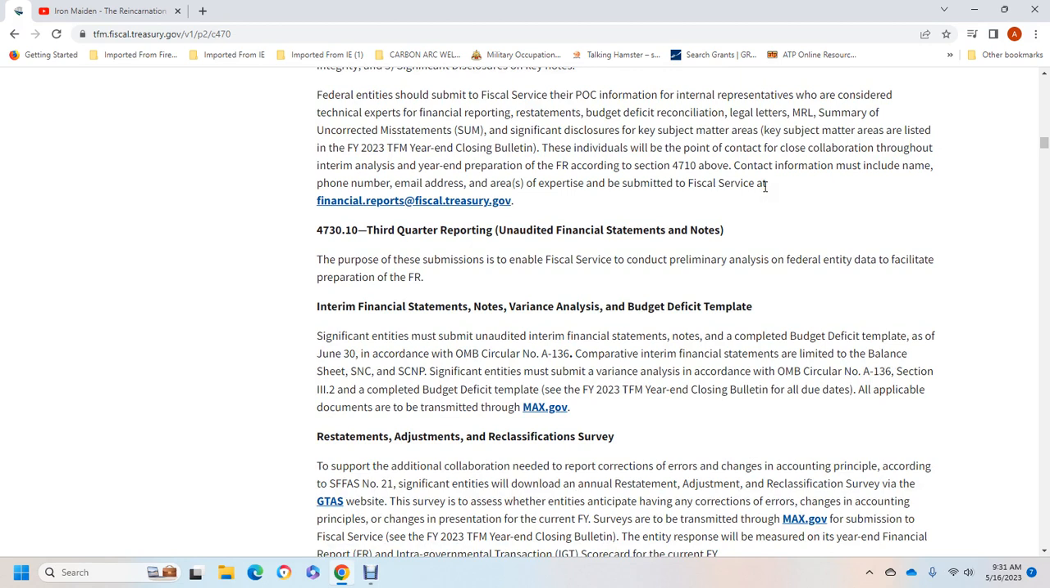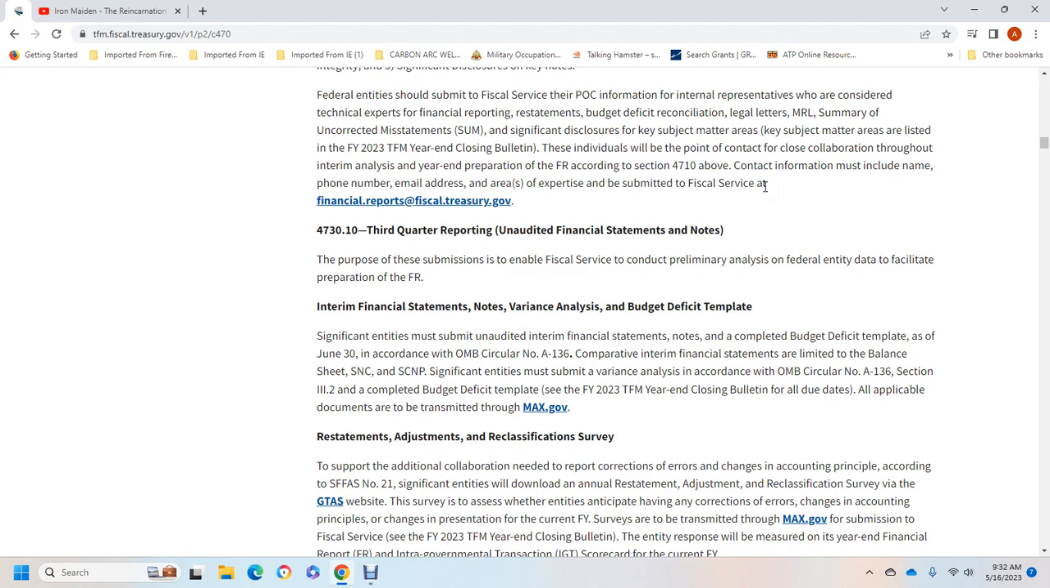Section 473010, third quarter reporting and audited financial statement notes. The purpose of this measure is to enable the official of the federal entity to provide data to facilitate the preparation of financial reports. Interim financial statements and note variance analysis of the budget deficit template. Significant entities must submit unaudited interim financial statements and notes with a completed budget template.